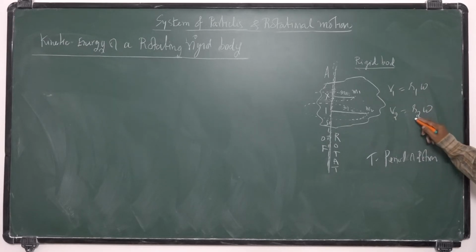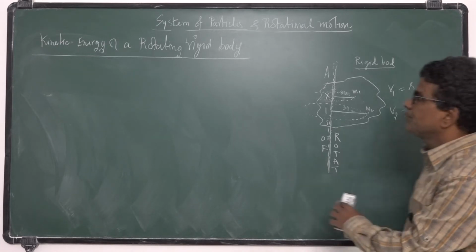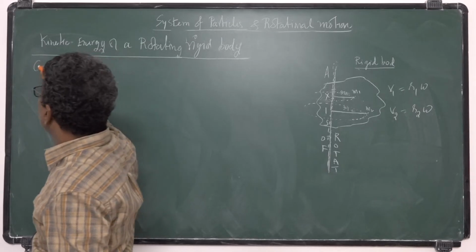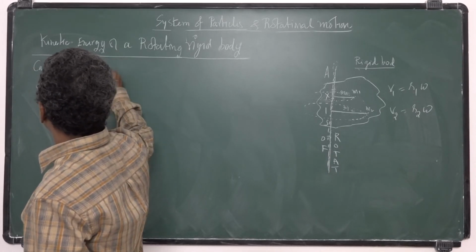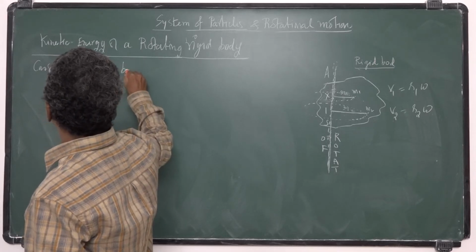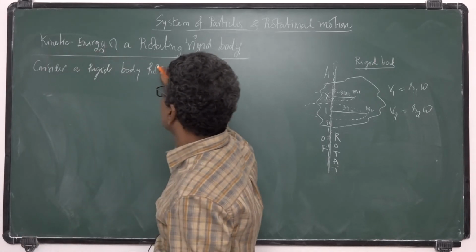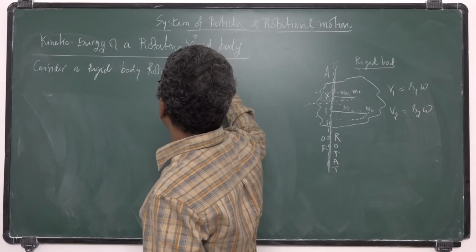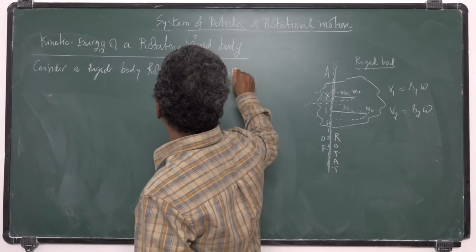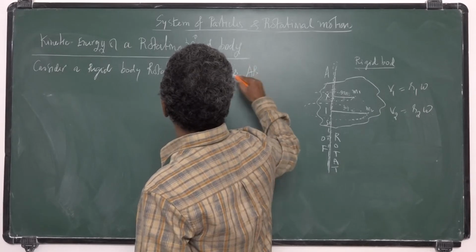So r1 and r2 are their position vectors and omega is the angular velocity of this rigid body. So consider a rigid body rotating about an axis. I consider that axis as AB.